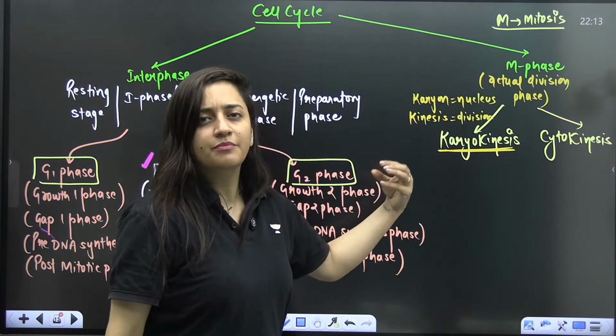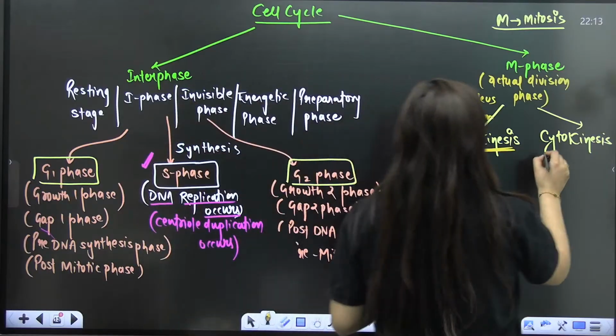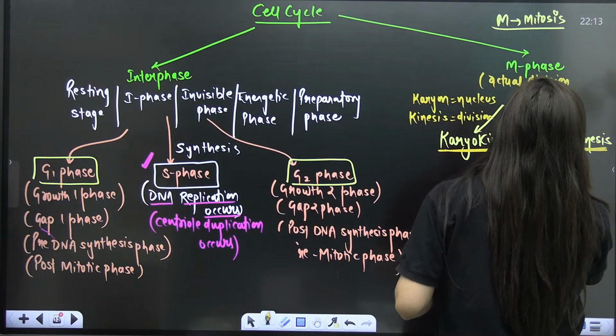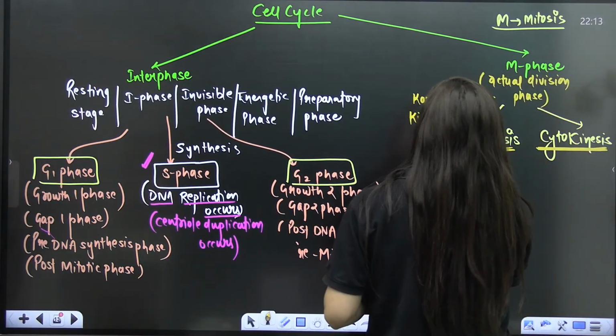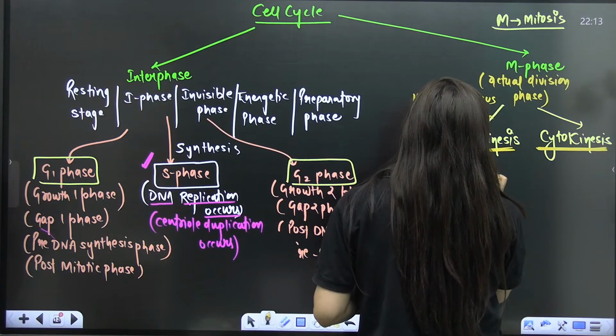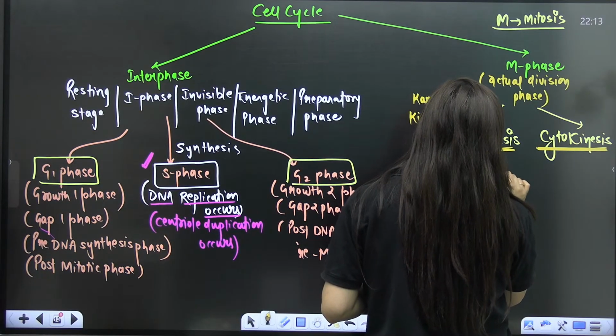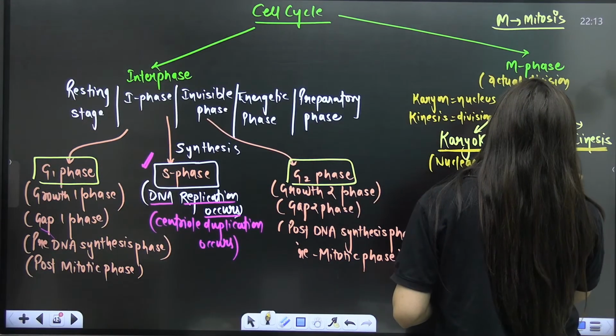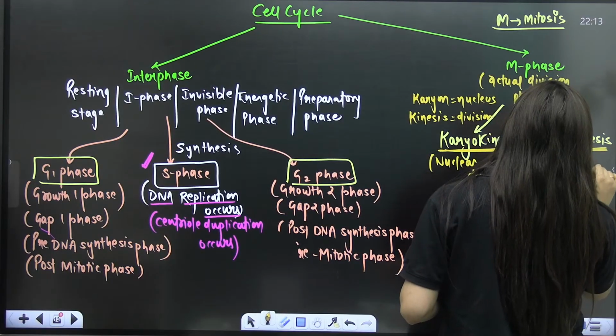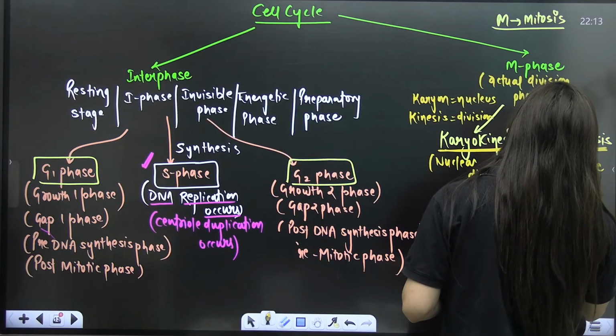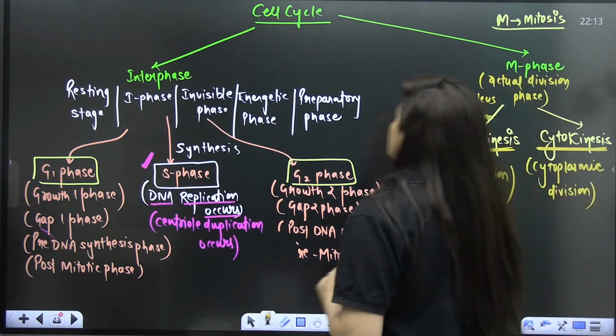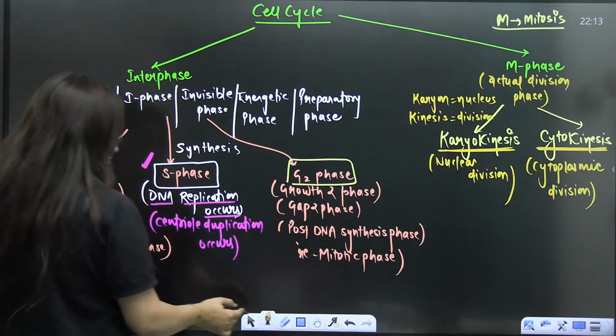Under this, we will study prophase, metaphase, anaphase, and telophase. When it is cytokinesis, it is the cytoplasm. So karyokinesis is the nuclear division, students, and cytokinesis is the cytoplasmic division. Am I clear here? So this is what we have to read.